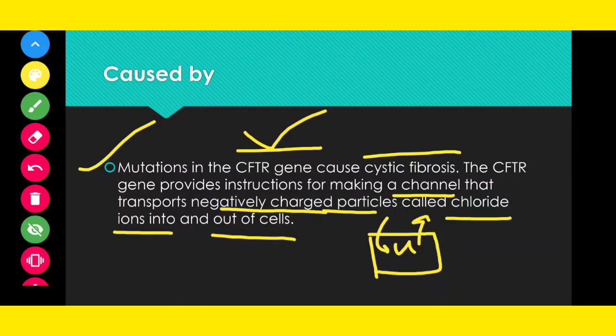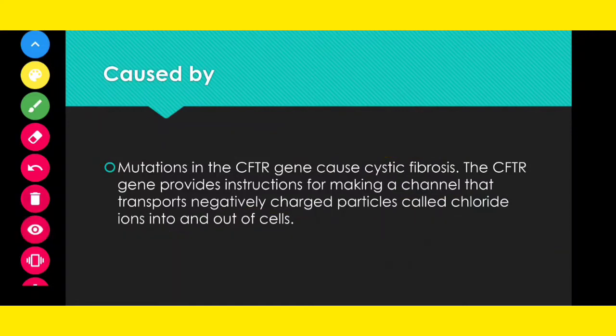CFTR is the cystic fibrosis gene. If a mutation occurs in this gene, the instruction for chloride to go out of and into the cell is disrupted, and that is why you get this disease.